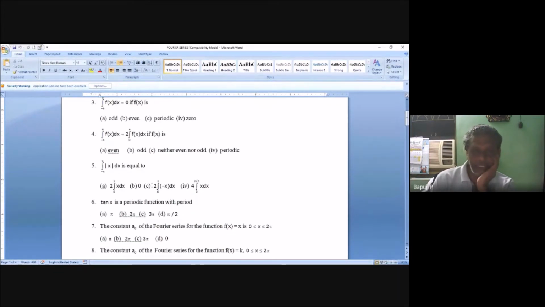The constant a naught of the Fourier series of the function f of x equal to x, where the domain is 0 less than or equal to x less than or equal to 2 pi. What is the answer? If they ask just for the constant, you have to find a naught by 2. But since they mention a naught, you just find a naught.